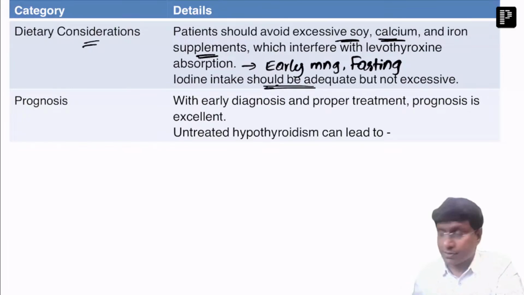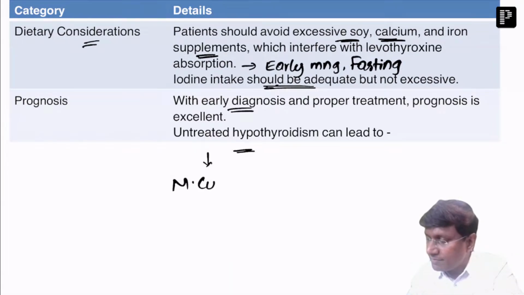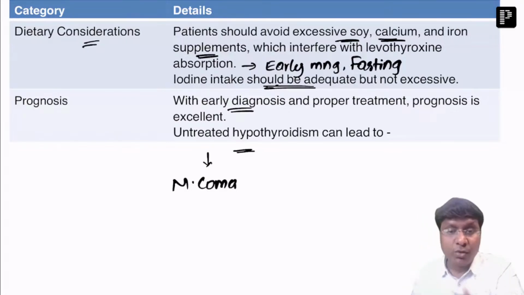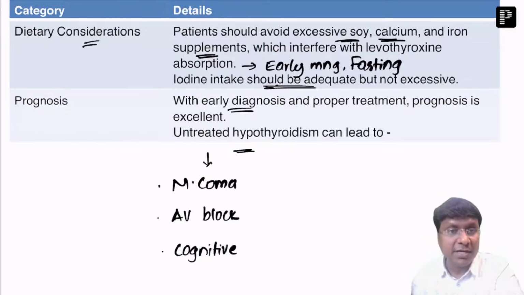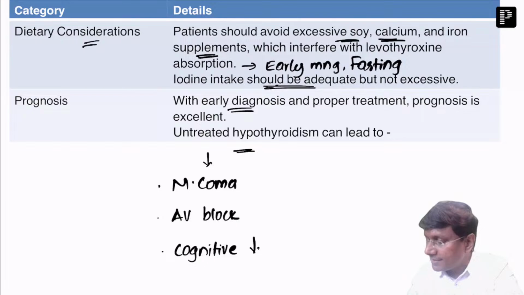Now, how is the prognosis? If you do early diagnosis and proper treatment, the prognosis is excellent. Now, if you don't treat the hypothyroidism, untreated hypothyroidism can go into a state of myxedema coma, right? Or they go into cardiovascular complications in the form of AV block. And they can also develop pericardial effusion. And next important is cognitive decline. Because thyroid hormone is required for cerebral neuronal activation. If thyroid hormone is not there, there will be cognitive decline. So this is about the prognosis in patients with hypothyroidism.